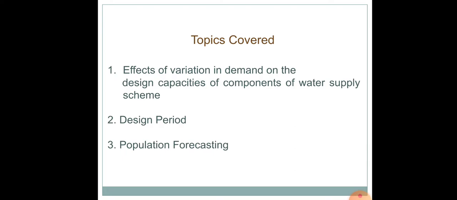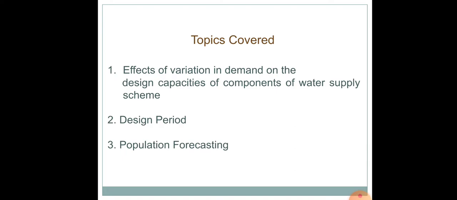Whenever an engineer is given the duty to design a water supply scheme for a particular section of the community, it becomes imperative upon him to first of all evaluate two things. Firstly, the amount of water that is available, and then the amount of water that is demanded by the public. We also saw there are various types of demands like the domestic demand, the institutional demand, the fire demand, then again demand due to losses and thefts, etc., that we discussed in the previous class.